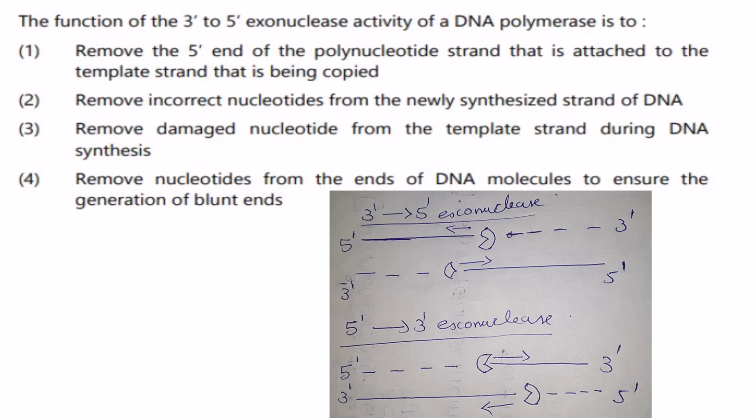Then the next one. The function of 3' to 5' exonuclease activity of DNA polymerase. Now they have told DNA polymerase and 3' to 5' exonuclease activity, so it is mainly with regard to the proofreading activity of DNA polymerase.